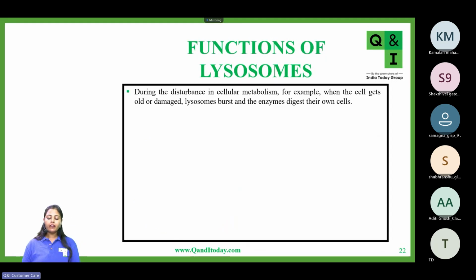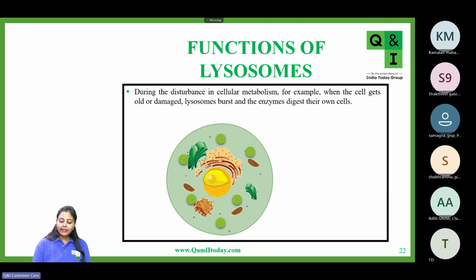Now, another very, very important function of lysosomes. Three functions we have already covered. Now, what happens? Sometimes the entire cell might get damaged. If by chance you get any injury, any cut, and bleeding starts to occur, then in that area the cells get damaged. And even if the cells are not damaged by any injury, each and every cell also has its limited lifespan. So that cell needs to be removed, it needs to be digested.